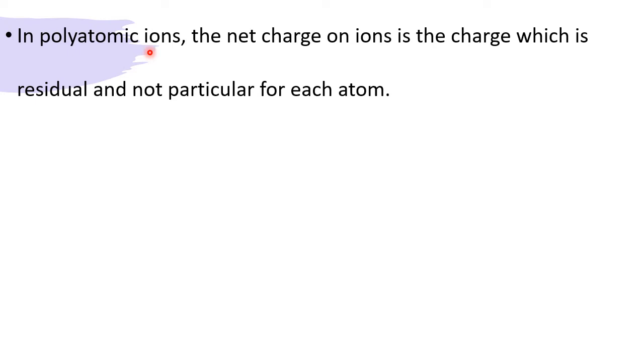So in those polyatomic ions, what it says: the net charge on the ion is the charge which is residual, meaning what? Left after all the electronic arrangement, and not particular for each atom. We should not consider charge because of the electrons of a particular atom. It is the net effect of all the electrons taken into account. If extra electrons remain, it takes a minus charge. If electrons are fewer, it becomes a plus charge. That is the meaning of this statement.